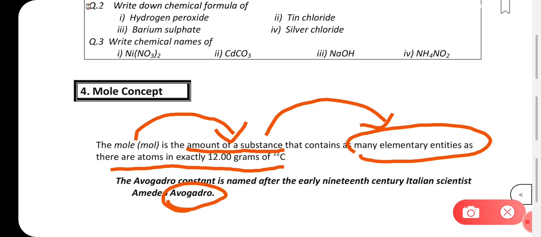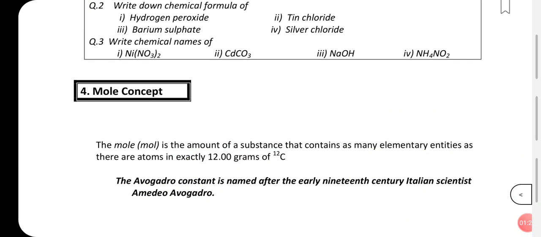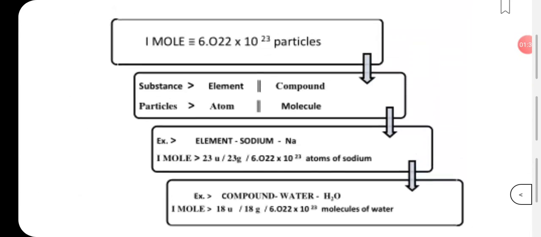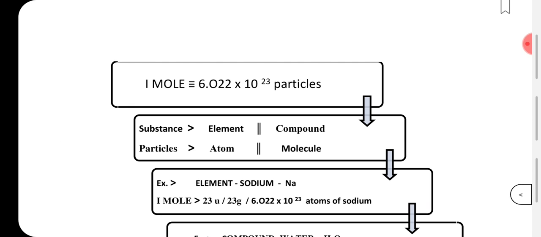So we call that Avogadro's constant. Now the word Avogadro is named after the early 19th century Italian scientist. His name is Amedeo Avogadro. So after him we have given this term Avogadro's constant, that is equal to 6.022 into 10 power 23 particles.